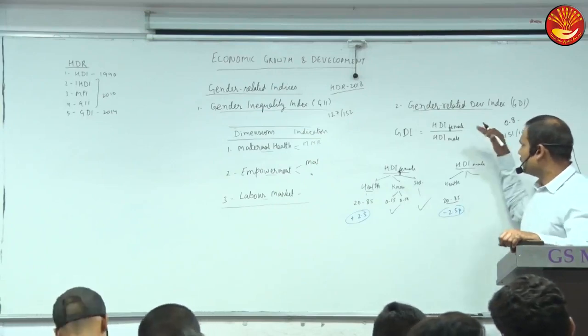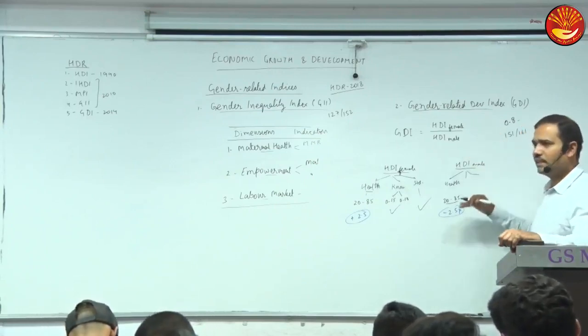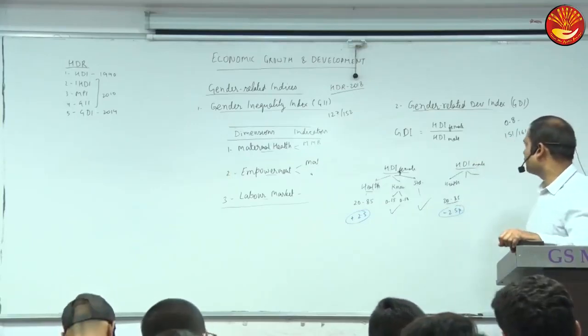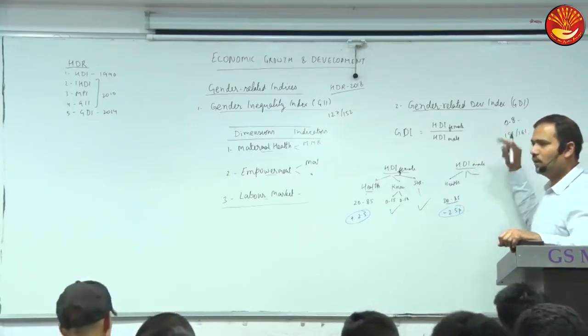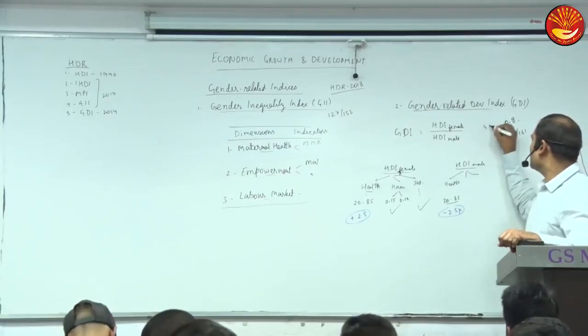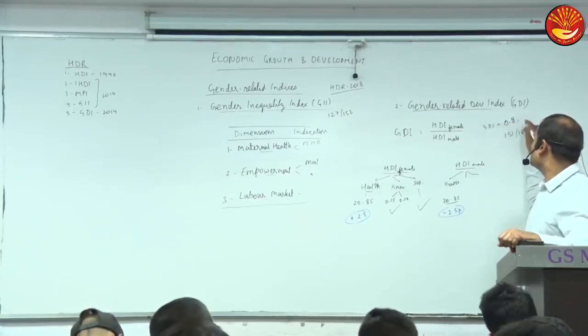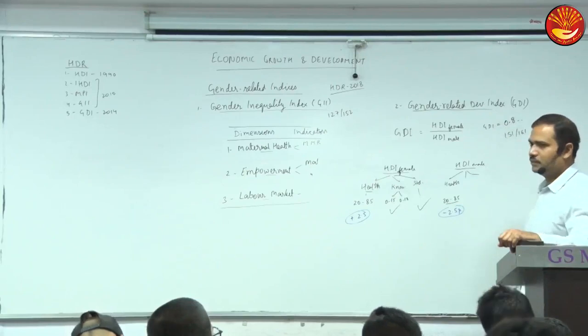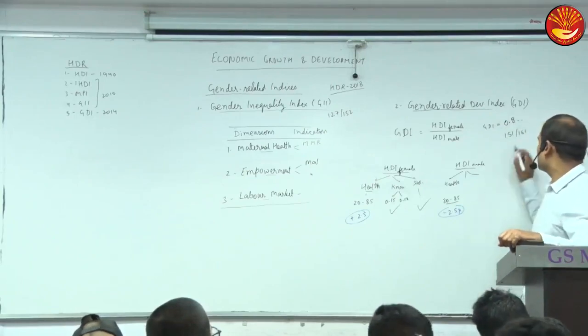And countries were classified in 5 categories. So India was in the lowest category because our rank was quite low. Its value was even lower. So this is actually the GDI value, 0.8 something. So the rank was too low.